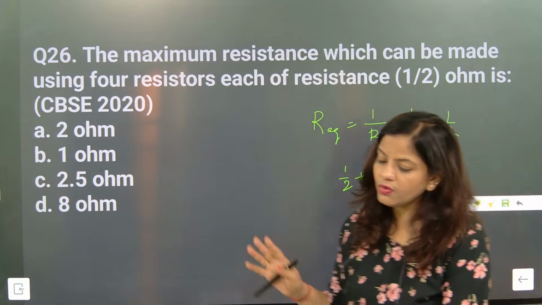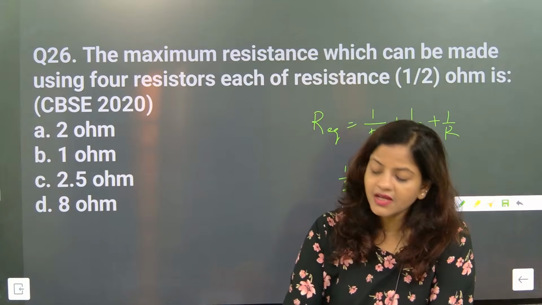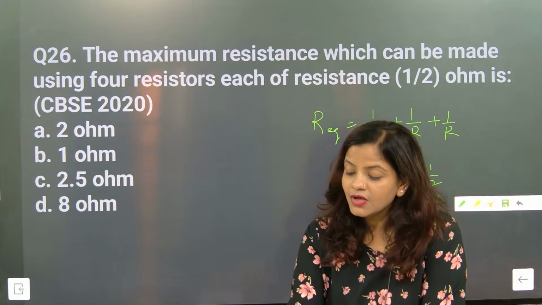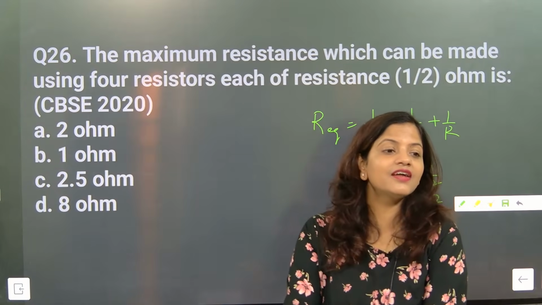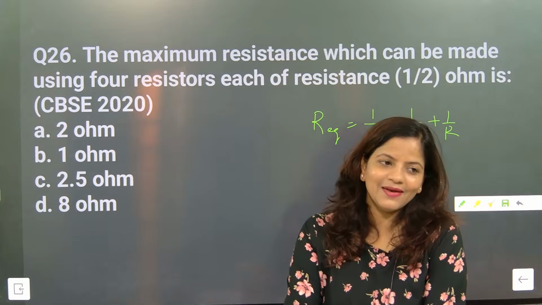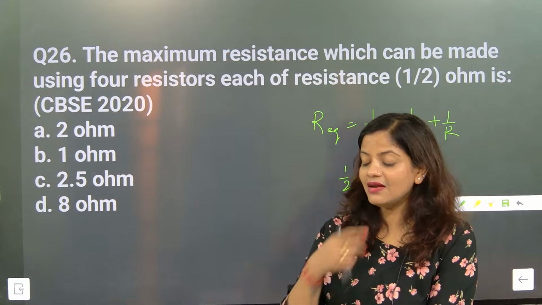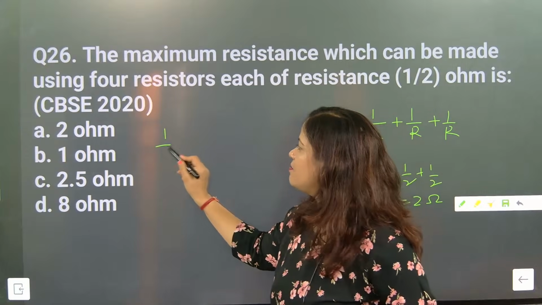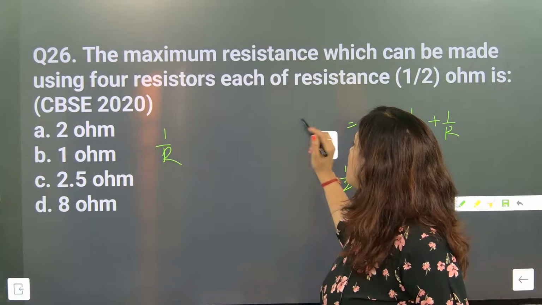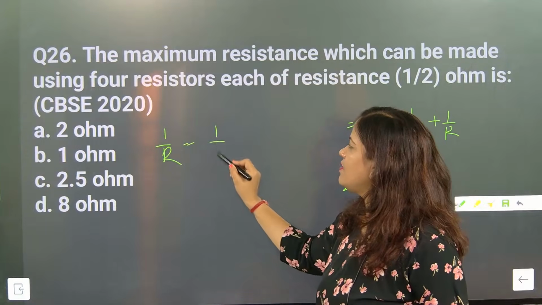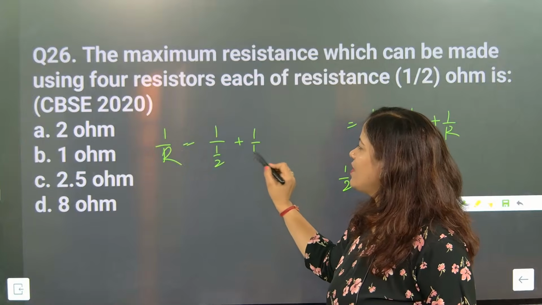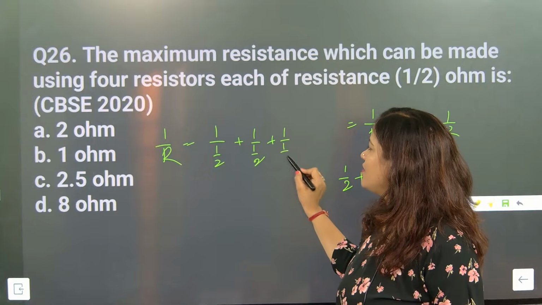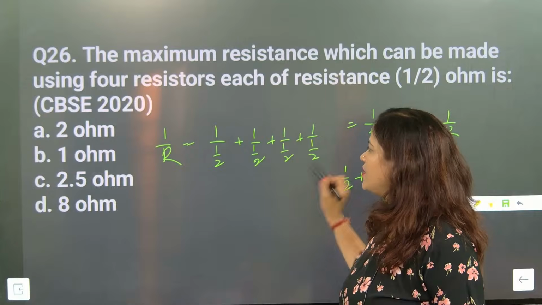And some people, you know what mistake they are making? They are thinking that the resistance is half, so they connect in parallel, because they think it will be less. But it is 1 by R. Here in parallel it is 1 by R equals 1 by 1 by 2, plus 1 by 1 by 2, and so on.